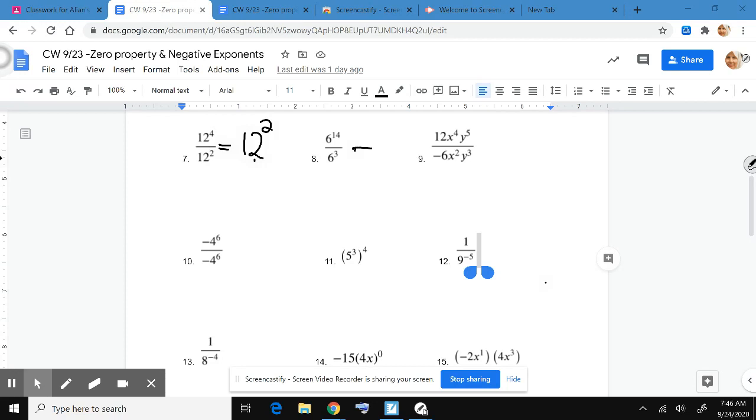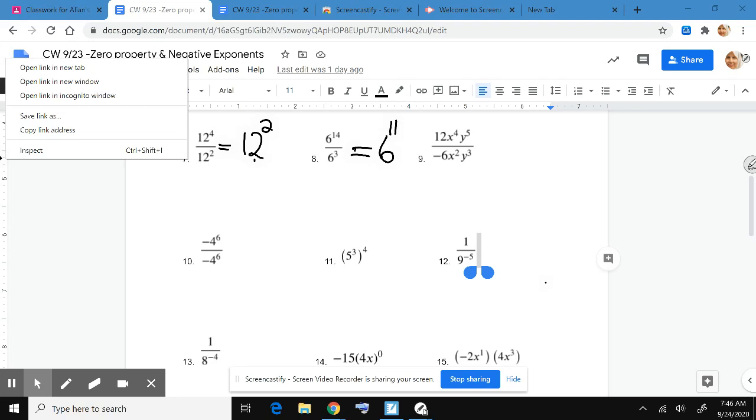We're dividing powers with the same base. We'll keep the same base, and we'll just subtract their exponent. 14 minus 3 is 11. We can simplify. 12 divided by negative 6 gives us 2.